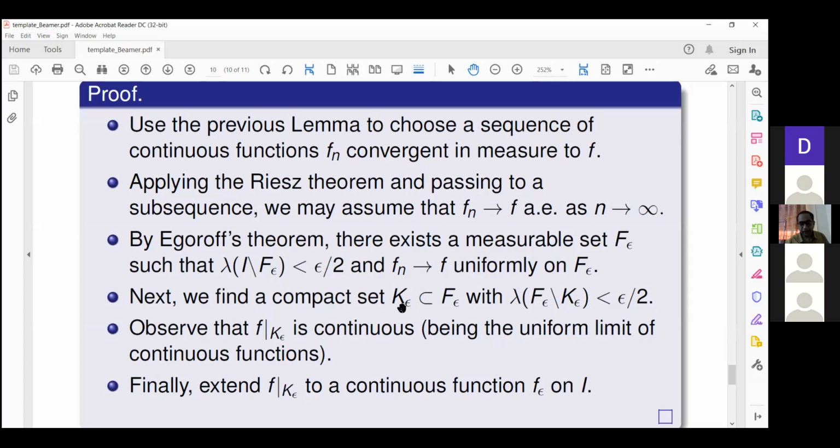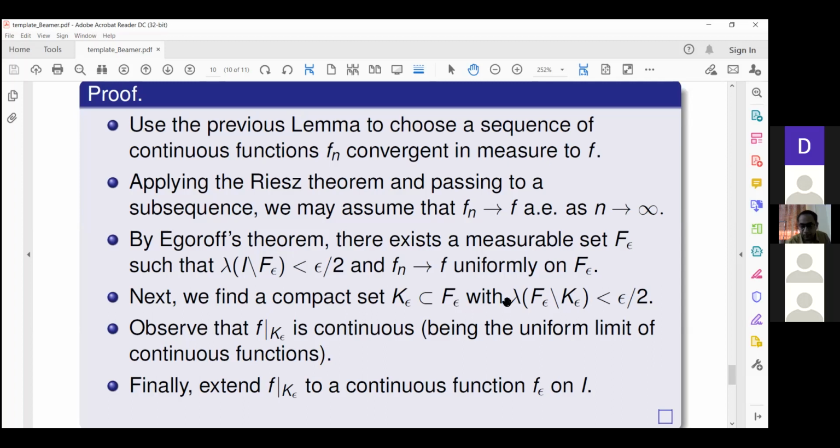Otherwise, the same theorem can hold for sigma finite measures, such as the whole real line, etc. But if f epsilon lies inside this bounded interval I, we can approximate it by a compact set.